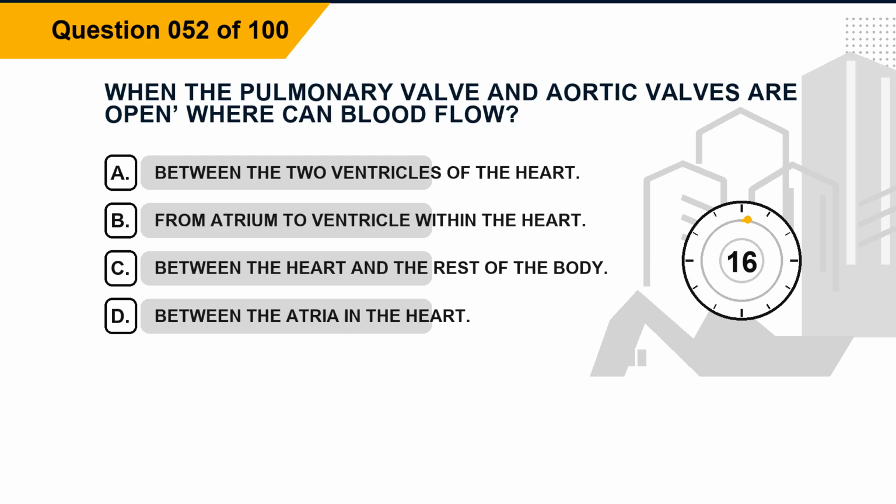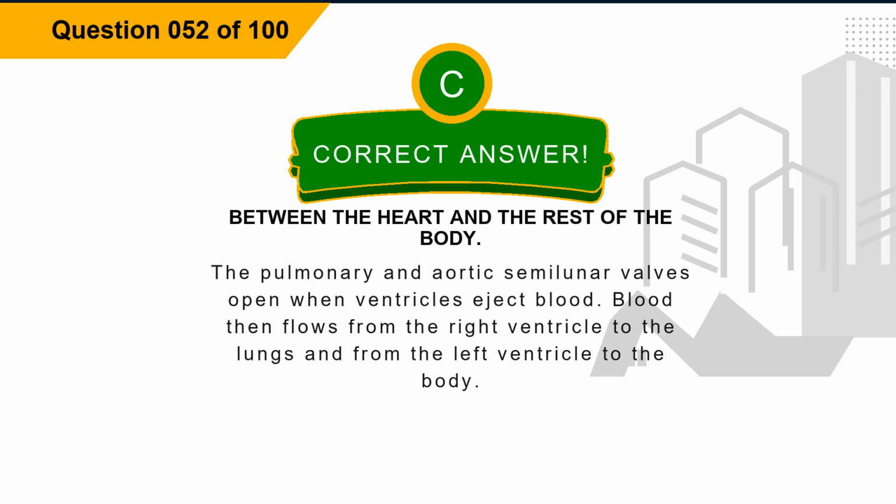Question 52. When the pulmonary valve and aortic valves are open, where can blood flow? Option A, between the two ventricles of the heart. Option B, from atrium to ventricle within the heart. Option C, between the heart and the rest of the body. Option D, between the atria and the heart. The correct answer is option C, between the heart and the rest of the body. Explanation: the pulmonary and aortic semilunar valves open when ventricles eject blood. Blood then flows from the right ventricle to the lungs and from the left ventricle to the body.